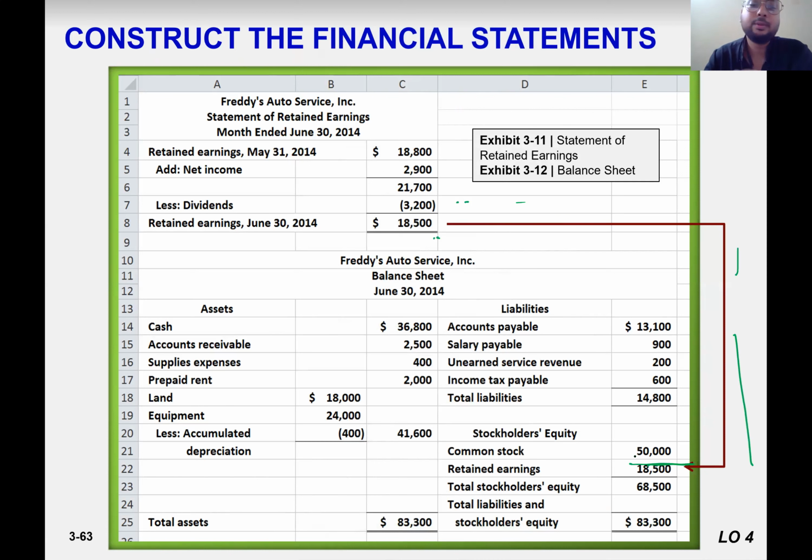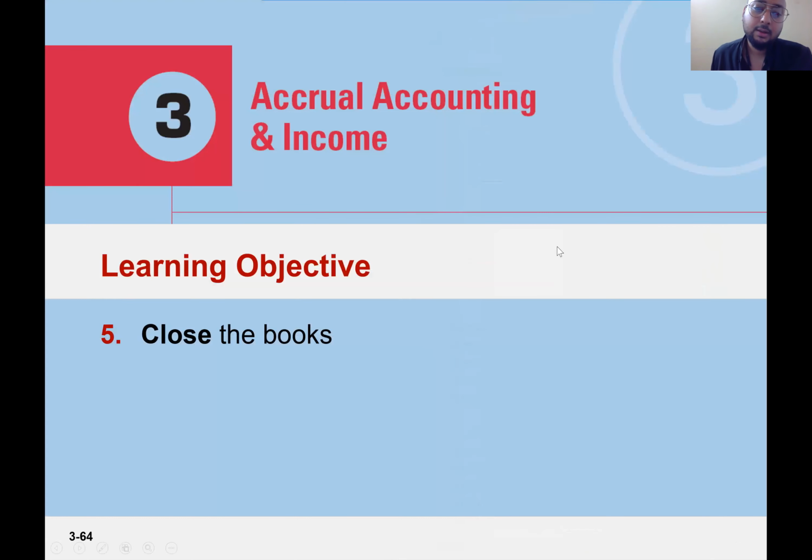So all the accounts we write it down here, everything, and that would be the linking of the statements, the hierarchy of the financial statements, which statements we make first. First we make income statement, then we make retained earnings statement, and then we make balance sheet, right?